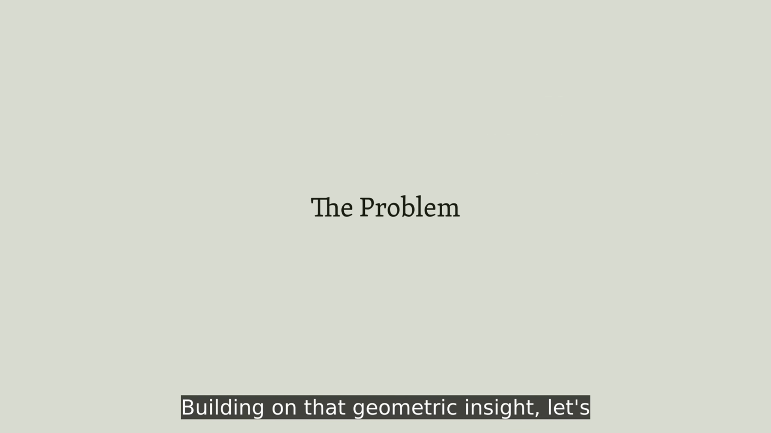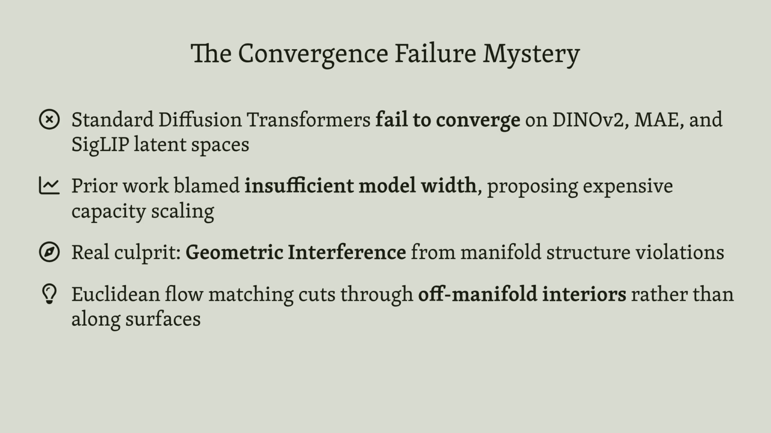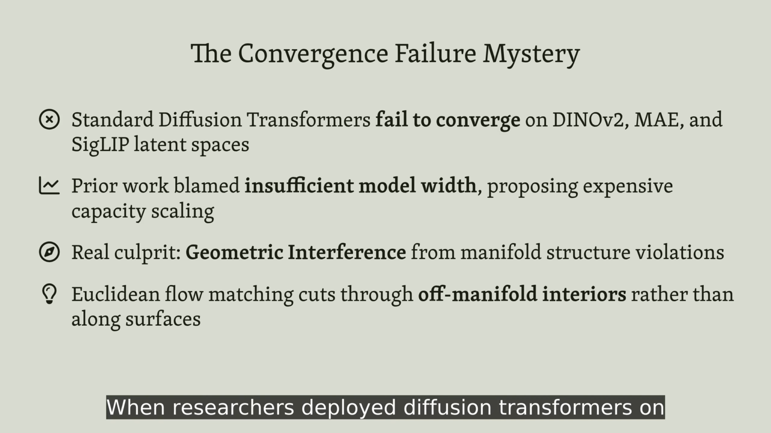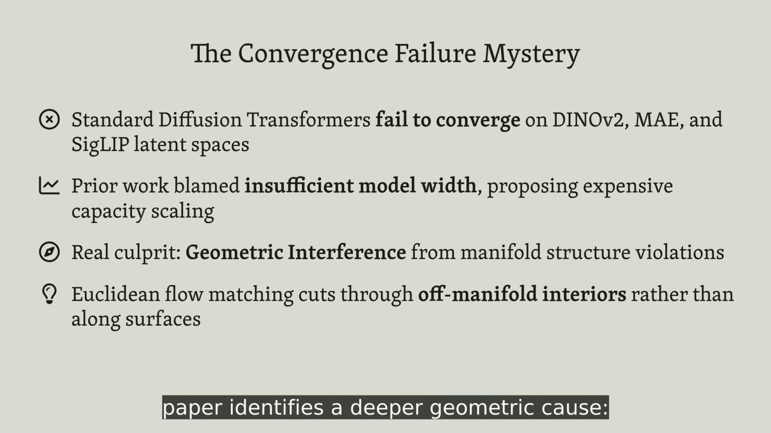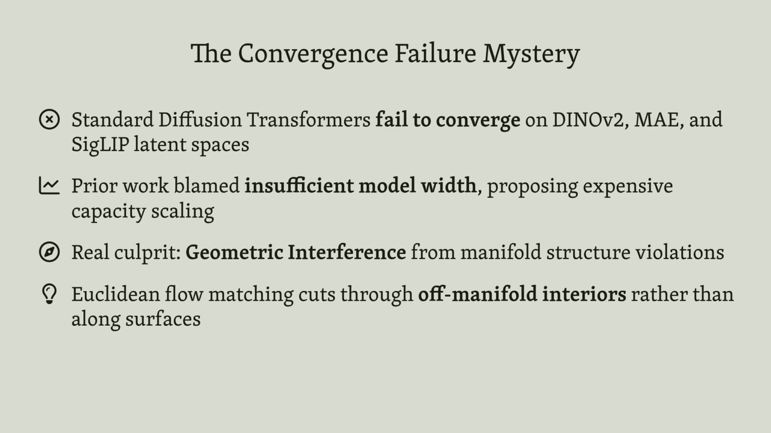Building on that geometric insight, let's examine why standard approaches fail. When researchers deployed diffusion transformers on frozen representation encoder spaces, they encountered systematic convergence failures. The prevailing explanation pointed to model capacity, but this paper identifies a deeper geometric cause: standard Euclidean objectives force models to learn trajectories that violate the intrinsic manifold structure. This geometric violation has a precise mathematical signature.